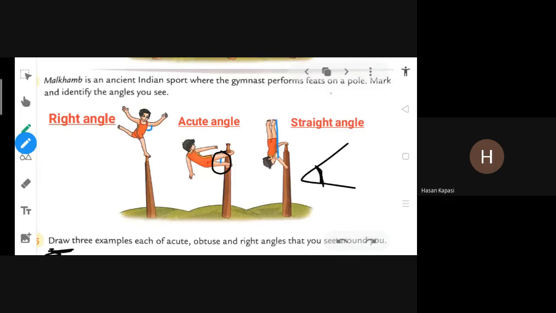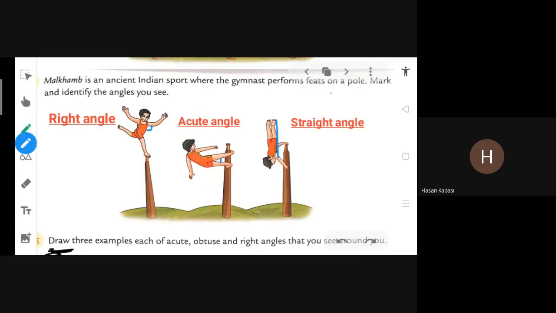Okay, ma'am. Another student, please ask the doubt if you have doubt. Ma'am, in the second picture, the right side starting is small, no? If we start from different side, then different angle. Okay, ma'am, clear the doubt. You can mark more angles if you can find them. In first picture, the straight angle is formed in leg. There are more angles. Shall I change? Yes, ma'am, change.